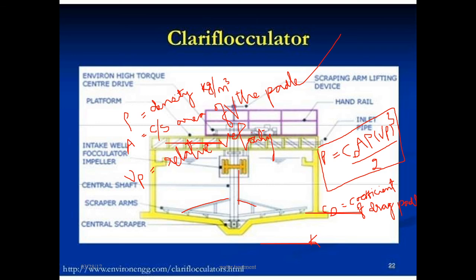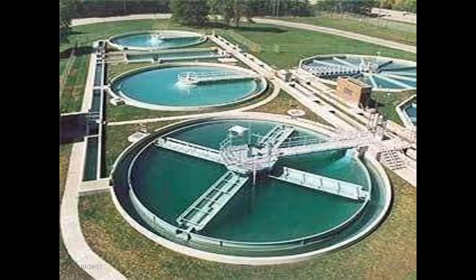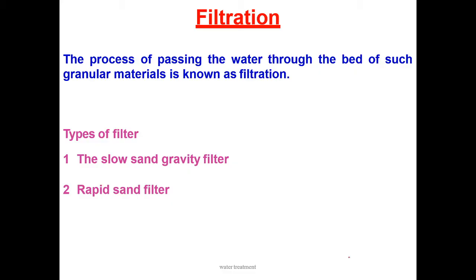So with the help of this equation, you can find out the power imparted for the shaft. In the next class, we will discuss the filtration process.